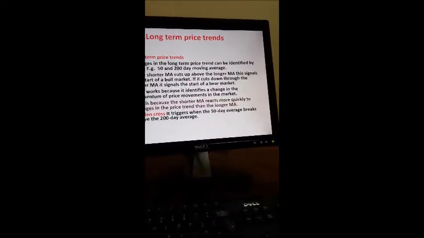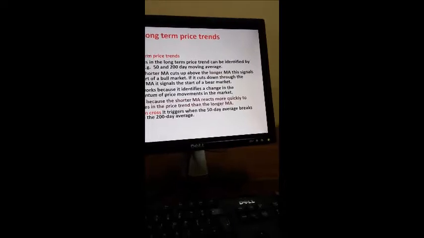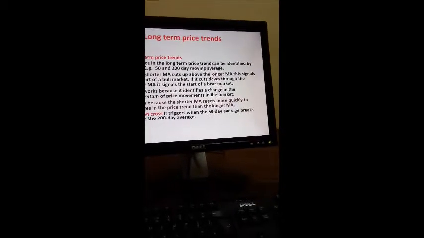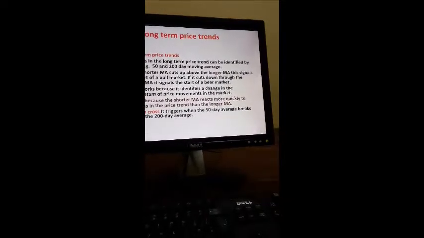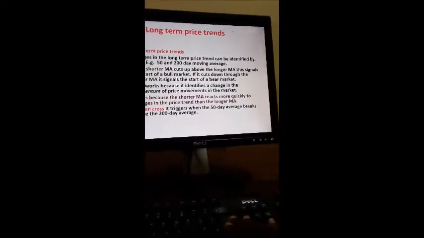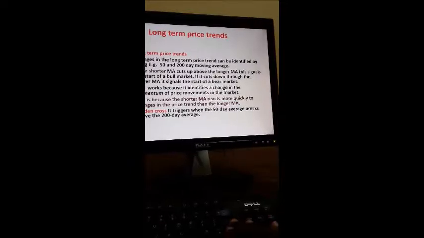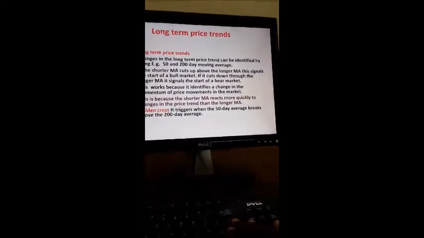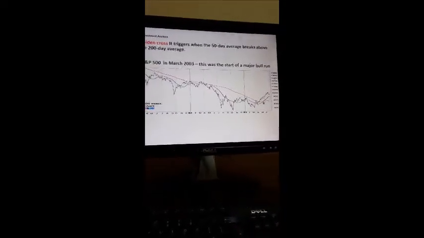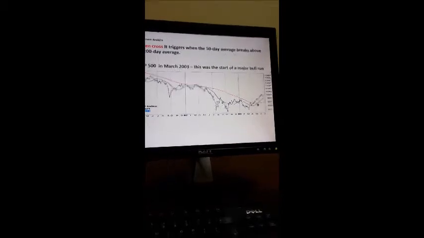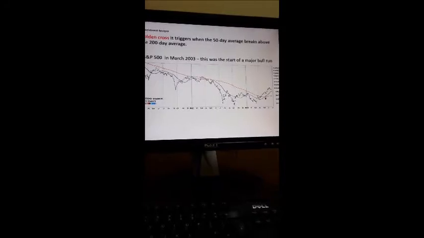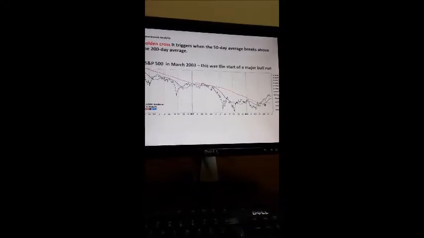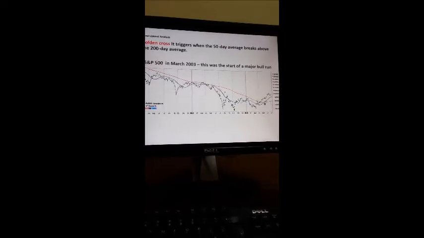Now we have the golden cross, which triggers when the 50-day moving average breaks above the longer moving average. This is the cross where you can generate profit. We have a graph here where the 50-day and 200-day moving averages are plotted. The red line is the 200-day moving average, and the blue one is the shorter 50-day moving average.